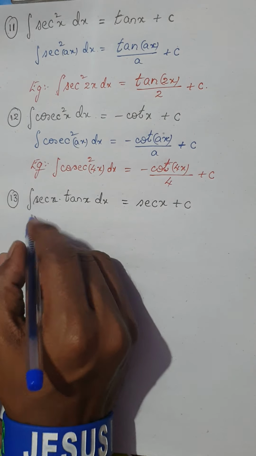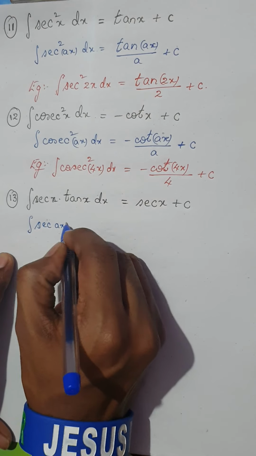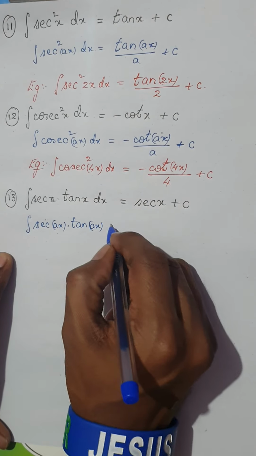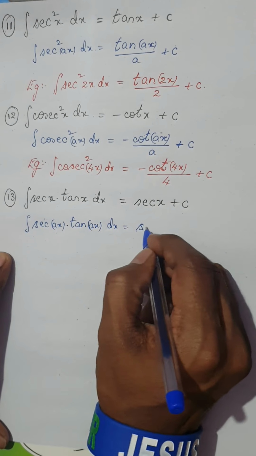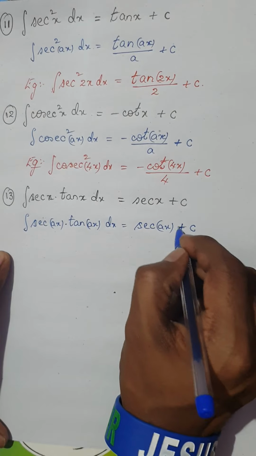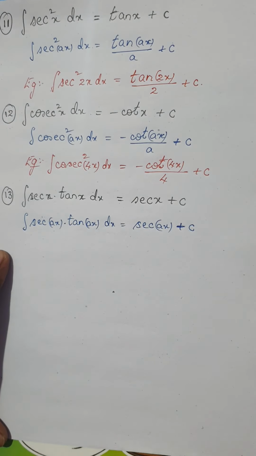In case you have integral of secant ax into tan ax dx, this integral would be secant ax divided by a, plus c. But remember, this is the main formula. You have to remember this.